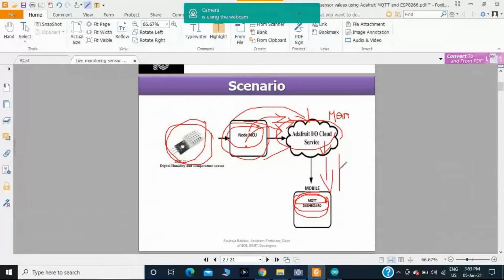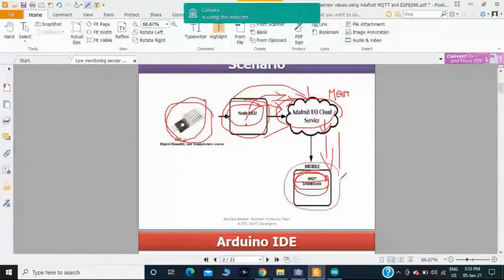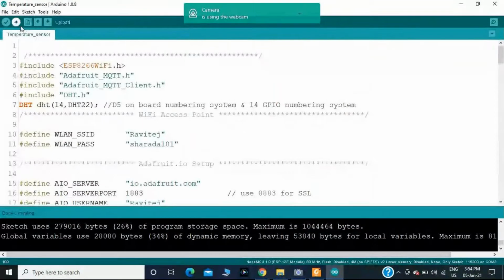Now I have already downloaded the MQTT dashboard on my mobile, and this mobile will act like a subscriber, and this NodeMCU will act like a publisher because it fetches the two parameters and publishes to the Adafruit IO cloud service. Now I am subscribed to the topic. Here I have taken two topic names, one with the topic name temp, another with the topic name humidity. If you know the topic name, then only you can get the data. I have already compiled that one. Now I am uploading the code.